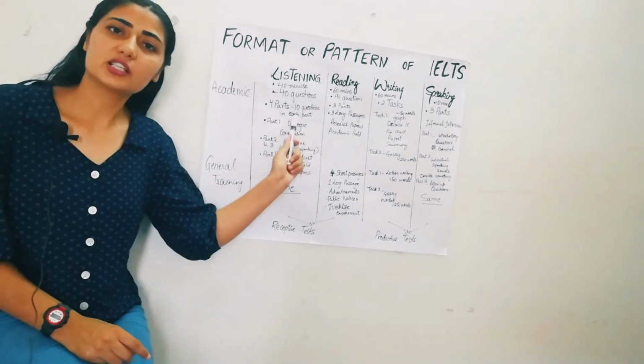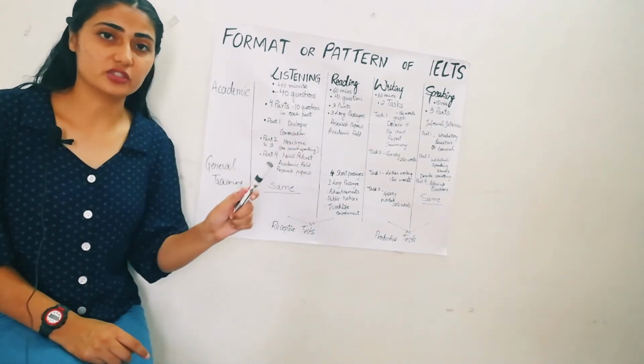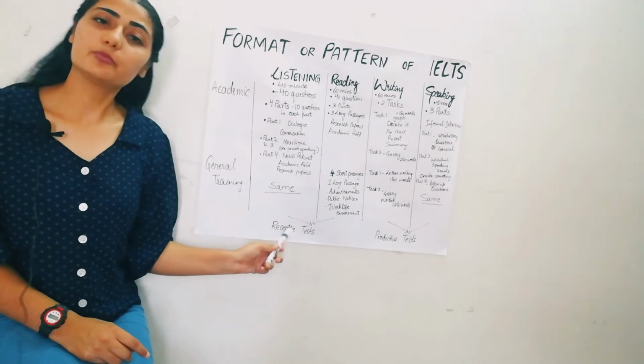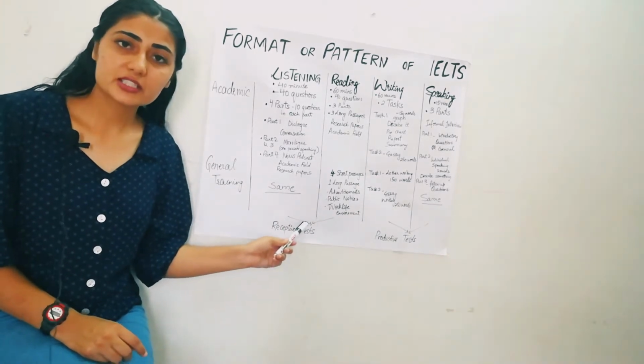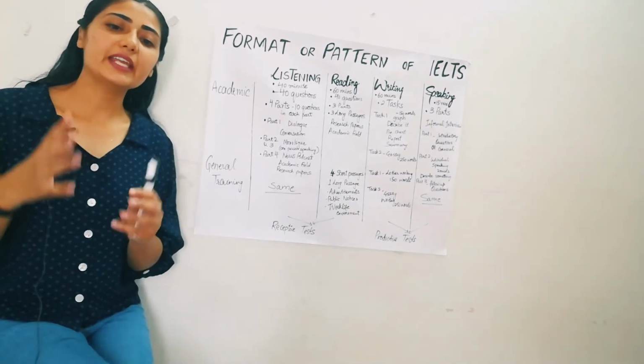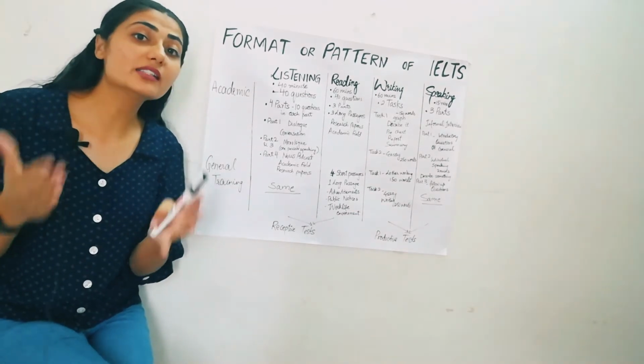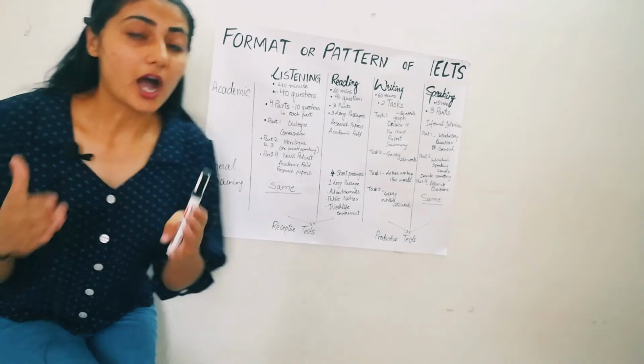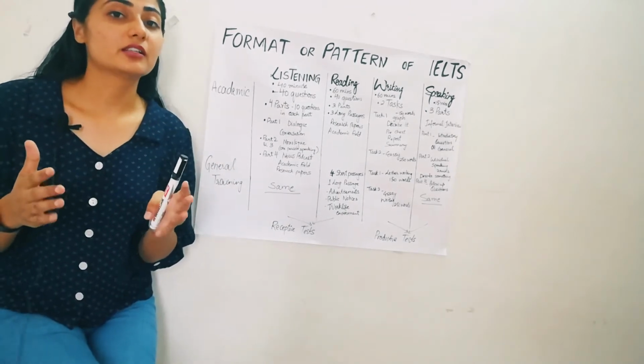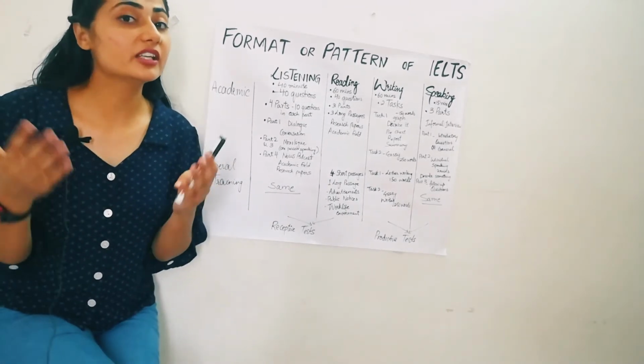The first parts are listening and reading. These first two sections are receptive tests. Receptive tests means that they test your ability to understand the English language, how well you can understand it and answer the questions.